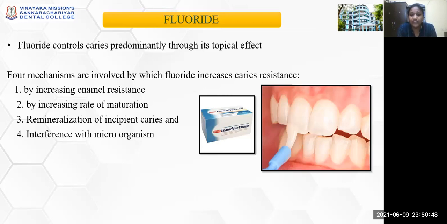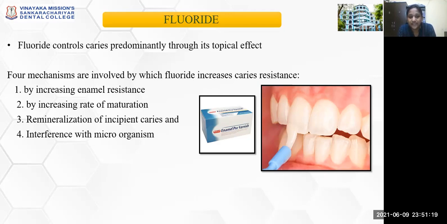There are 4 mechanisms involved in fluoride that increase caries resistance. That is, by increasing the enamel resistance to dissolution, through the introduction of fluorapatite crystals, which are more resistant to demineralization. Then, increasing the rate of maturation of the lost enamel: after mineral deposition in the enamel, there will be maturation of the matrix, and fluoride will increase the rate of maturation.